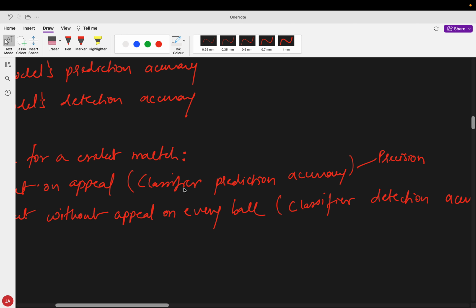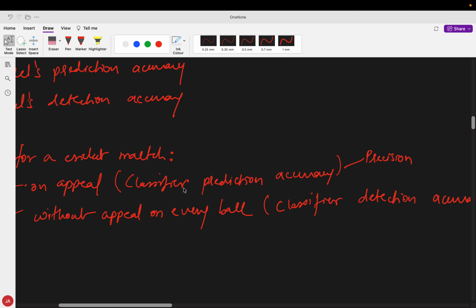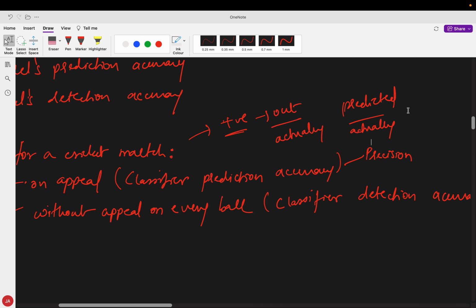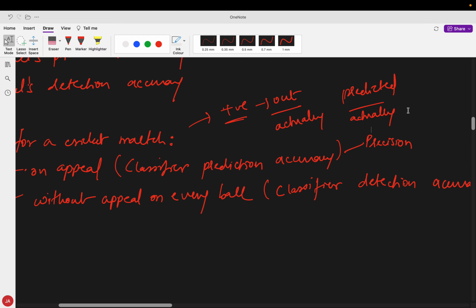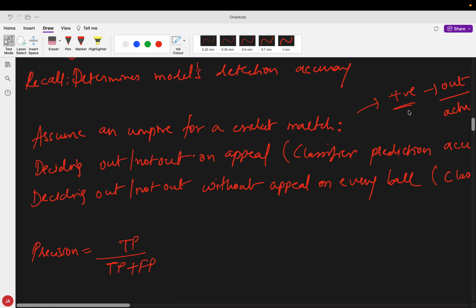So what is the prediction accuracy? If the number of times the umpire has given the positive class, let's say out, how many times was it actually out? So this is predicted out by actually out. We are only concerned about the positive class, right?